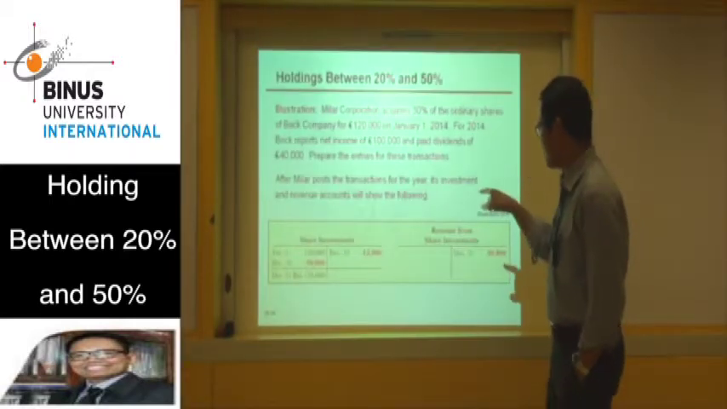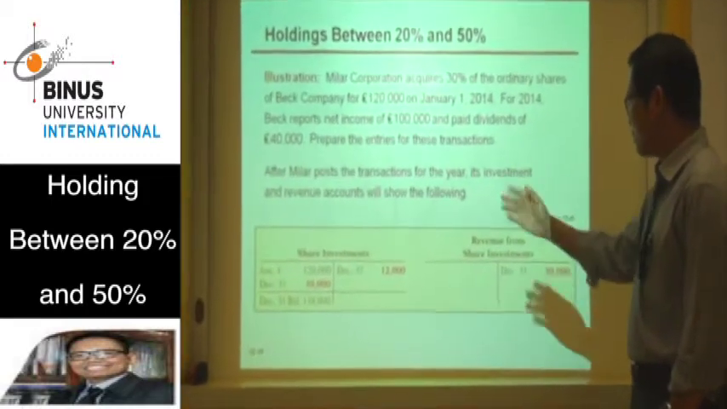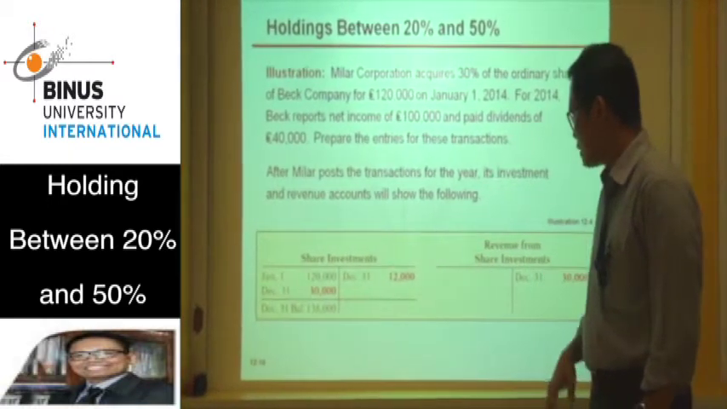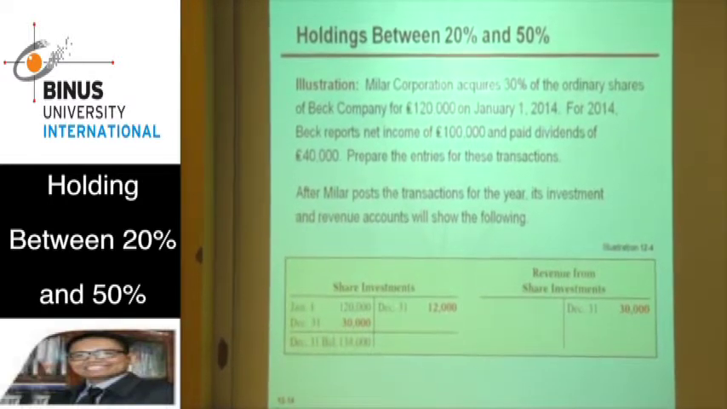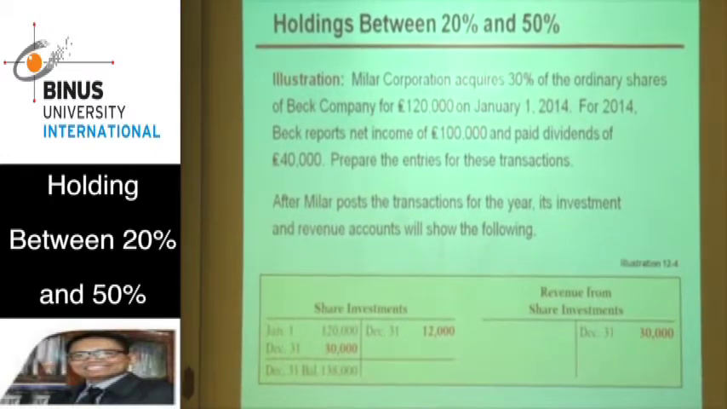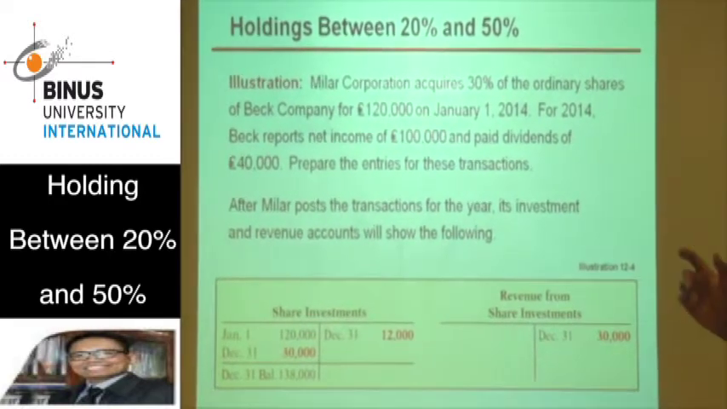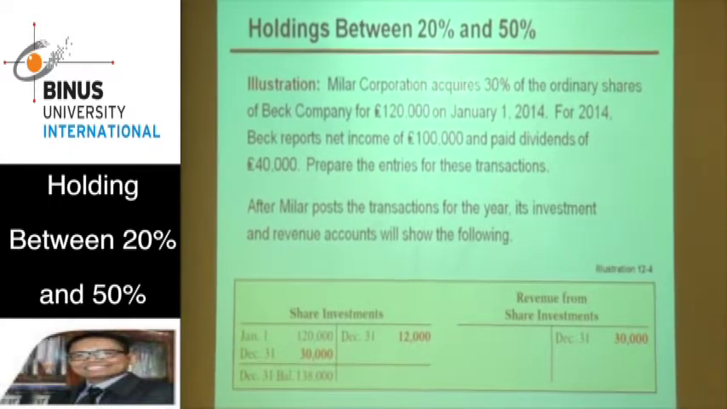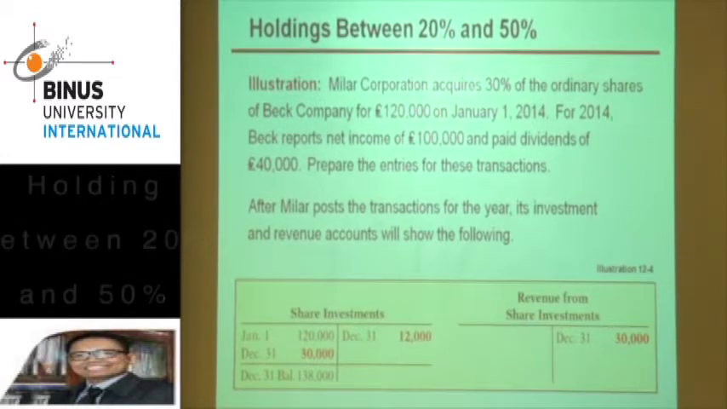After Miller Corporation does posting to their general ledger, we can see that the ledger of share investment, January 1, is 120,000, and then December 31, debit 30,000 and credit 12,000, and then the balance of share investment is 138,000. That is the balance of share investment at 31 December. And the revenue from share investment for Miller Corporation is 30,000 credit. That is the ledger of Miller Corporation.